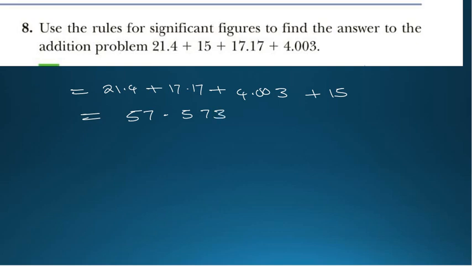So how are we going to determine the answer? We look at 15. It is the one which has the smallest number of significant figures, just 2, and at the same time it has no decimal place. So our answer is going to remain with 2 significant figures with no decimal place. So we stand at the 7. Since the next digit 5 is greater than or equal to 5, we add 1 here. We're going to have 58.